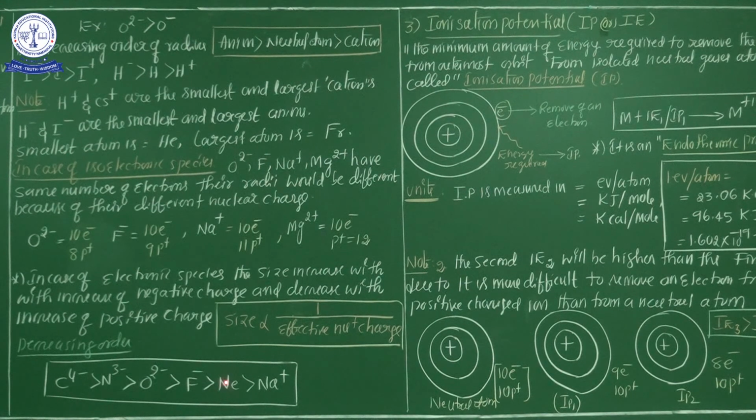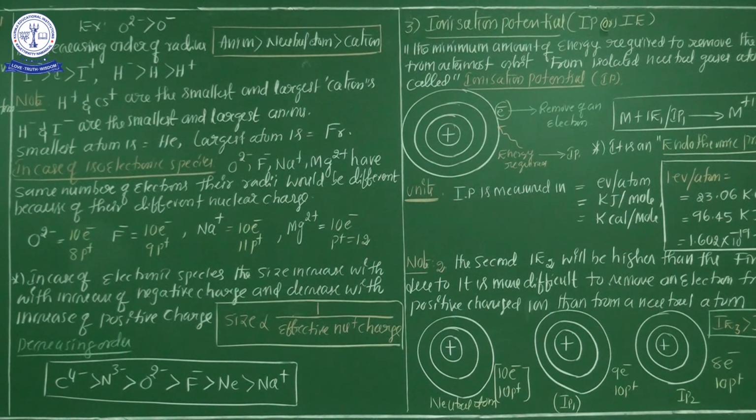Now here is a neutral atom, after that a cation. So out of all these species, C4 minus is the maximum, next N3 minus, next O2 minus, next F minus, next Ne, next Na plus. These are the anionic radius, cationic radius and also atomic radius.